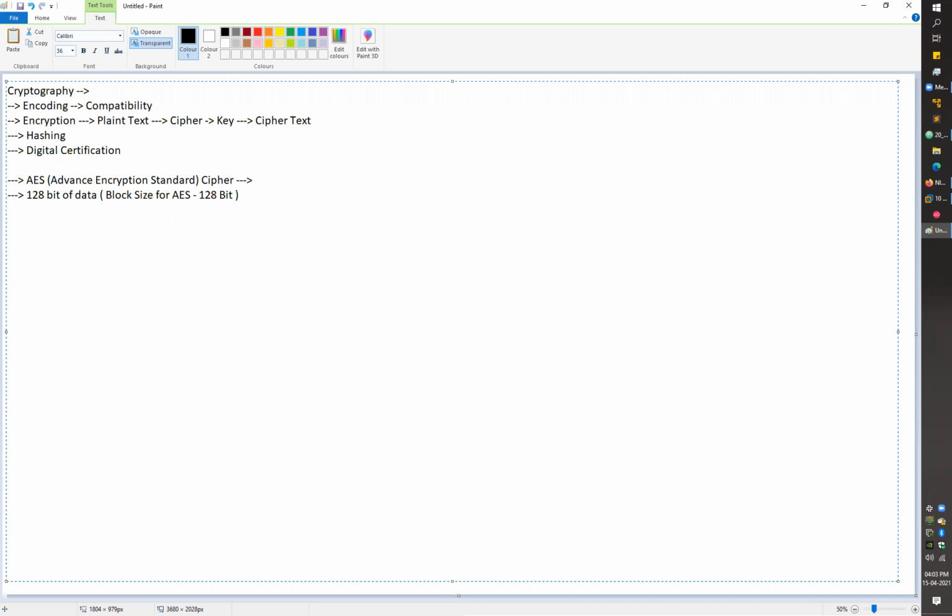Other than the block size, you need to know one more thing, the key size. For AES, you can use variable-length keys: 128-bit keys, 192-bit keys, and the third key size is 256 bits. You can use these three key sizes for AES.